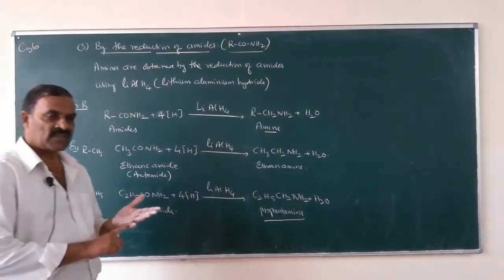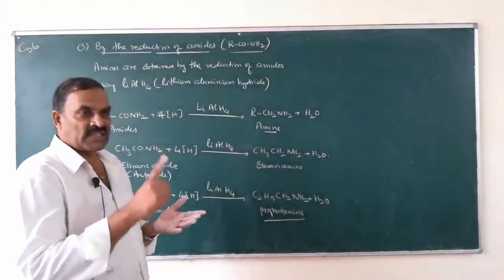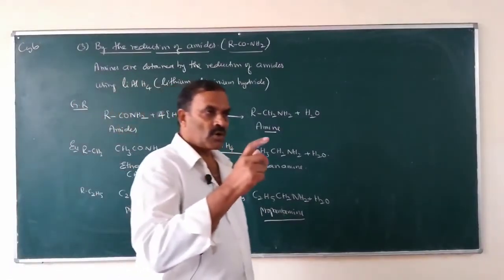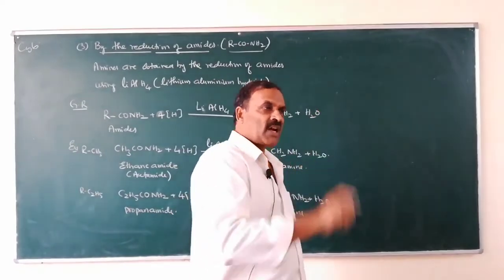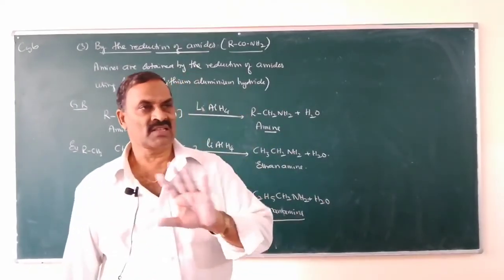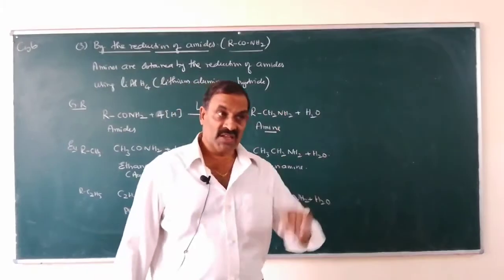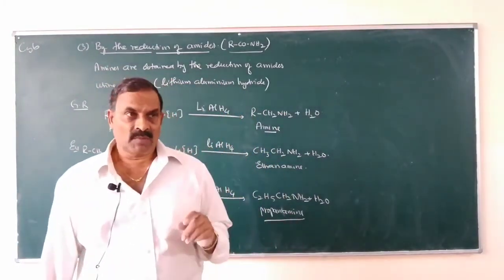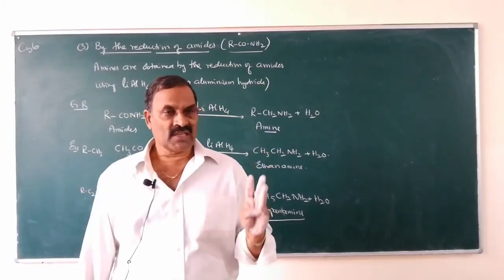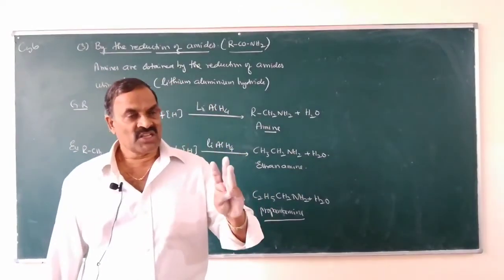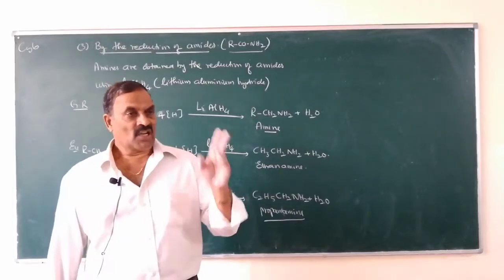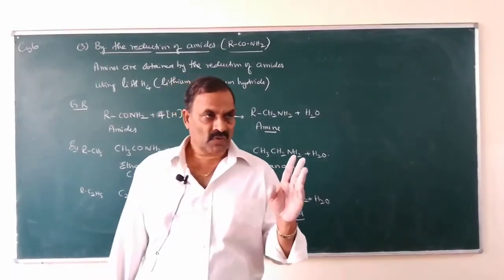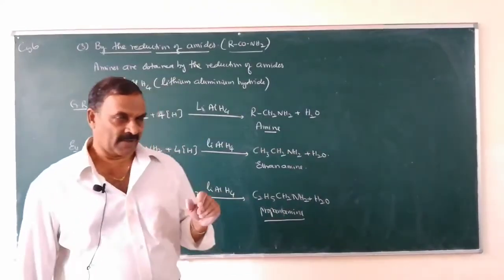First method is by the reduction of nitro compounds. In the NO2 group, remove O2 and add hydrogen. That is what is known as reduction. For the reduction, you have to remember we can use either hydrogenation or iron or tin in the presence of concentrated HCl.